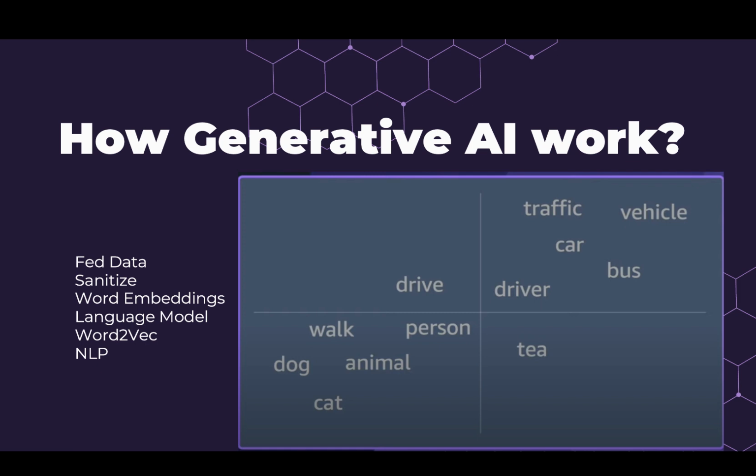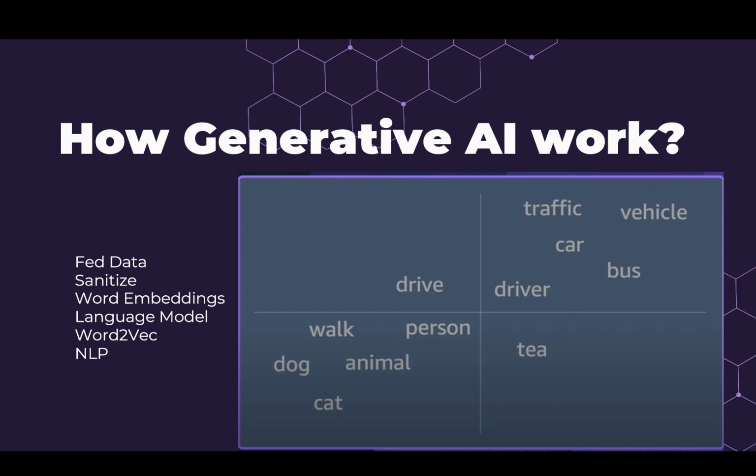On the basis of the data previously fed to it, it will understand that there is a certain relationship between a dog and a cat, right? So word embeddings means that it classifies certain words in certain niches according to their relationships.